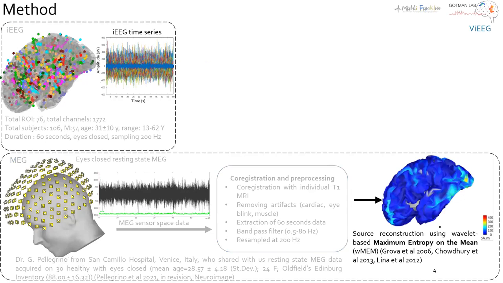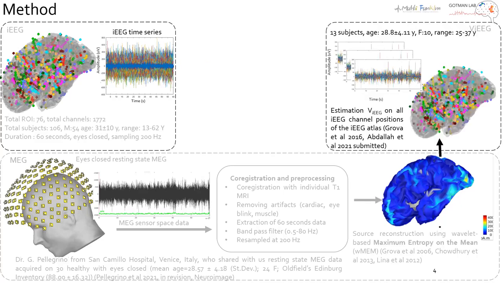To solve the inverse problem, we apply the maximum entropy on the mean method, which is a method developed by our group in collaboration with Dr. Jong Machlina in the context of EEG mixed source imaging. The key feature of this method is its sensitivity to the spatial extent of underlying sources. We apply a version of MEM called wavelet-based MEM, which is dedicated to localizing oscillatory patterns.